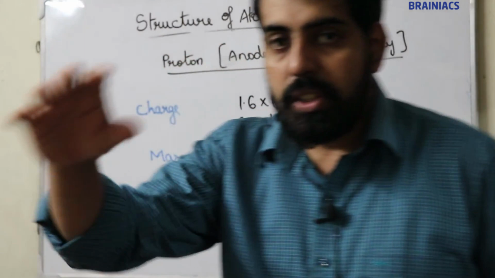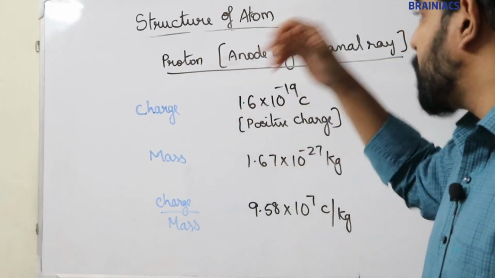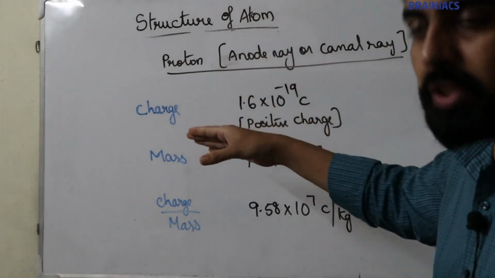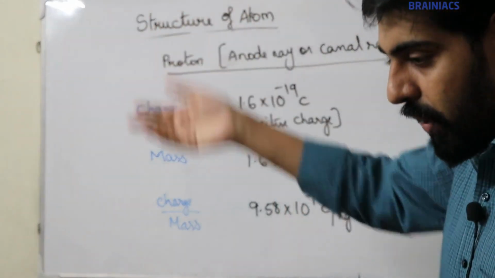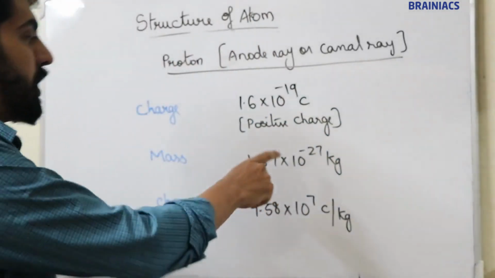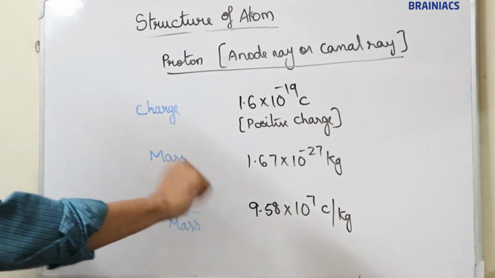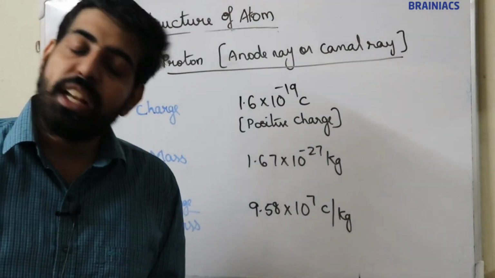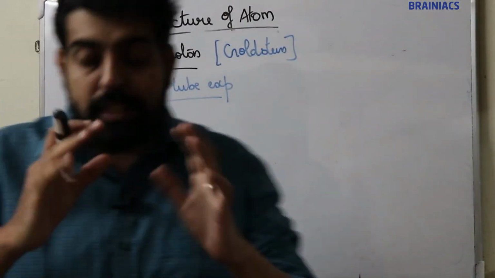So the charge of proton is similar to that of electron. The only difference is in their sign: protons have positive charge, electrons have negative charge. The masses are different. In the case of proton, the mass is 1.67 into 10 raised to minus 27 kg, and the charge by mass ratio of proton is 9.58 into 10 raised to 7 coulomb per kg. So you have to remember charge, mass and charge by mass ratio of electrons and protons. I think it's clear. Moving on to next topic, that is discovery of proton.